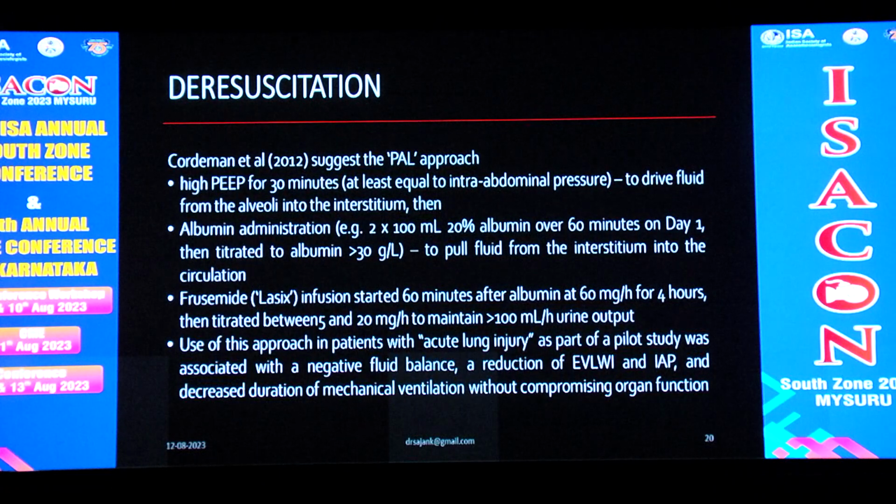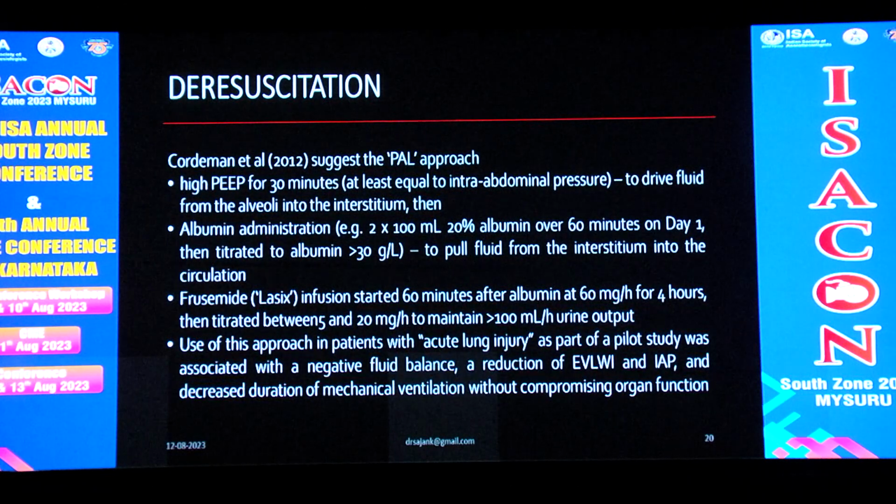Codman et al. suggested the PAL approach, that is, high PEEP for 30 minutes to drive the fluid from the alveoli to the interstitium, and albumin administered at 2 into 100 ml, that is 20% albumin, over 60 minutes on day 1. Then albumin is titrated to more than 30 gram per liter to pull fluid from the interstitium to the circulation. And L in PAL stands for furosemide.